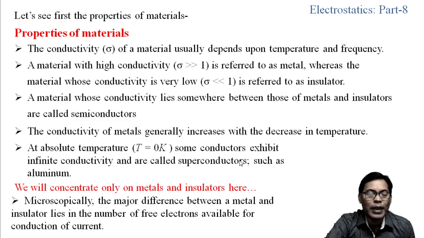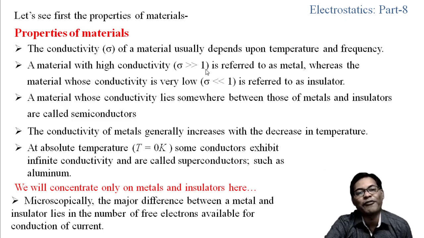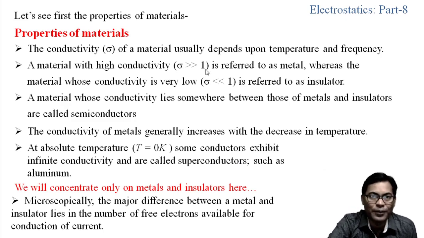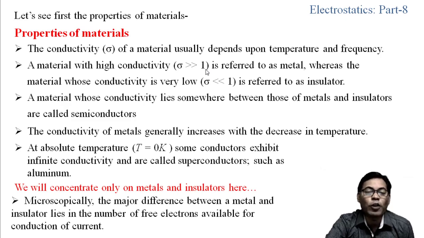Now, a material with high conductivity, that means sigma, which is representing the conductivity, if the conductivity is very high, that is sigma is very much greater than 1, then the material is referred to as metal. Whereas, if the conductivity of the material is very less, that means sigma is very much less than 1, then we can refer to that material as the insulator or the dielectric.